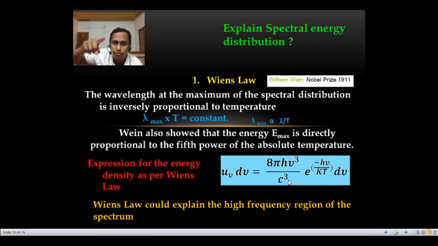It could not be explained with y is equal to mx plus c. From one point to another it's okay, after that it does not work. So Wien's law could not explain the entire frequency range.